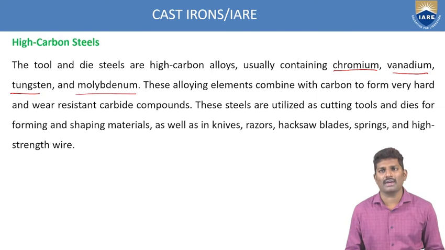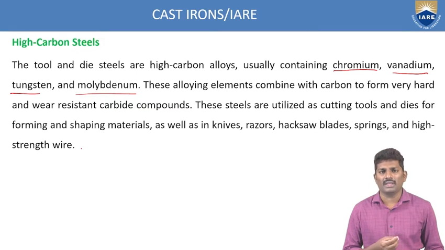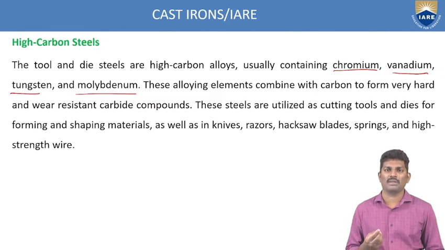So because of these alloying elements, what is happening? The metal is becoming very hard, and its wear resistance is improving because of the carbide compounds. These steels are utilized in cutting tools, dies and forming of shaped material as well as knives, razors, hacksaw blades, springs and high strength wire. So what are the applications here? This is quite different from the low carbon as well as the medium carbon steels.